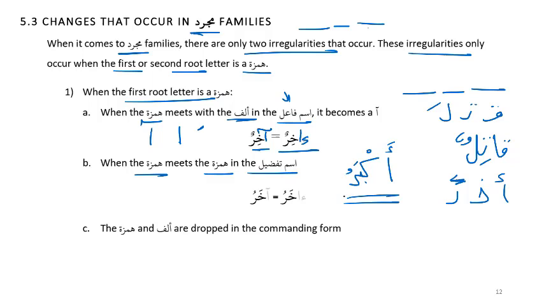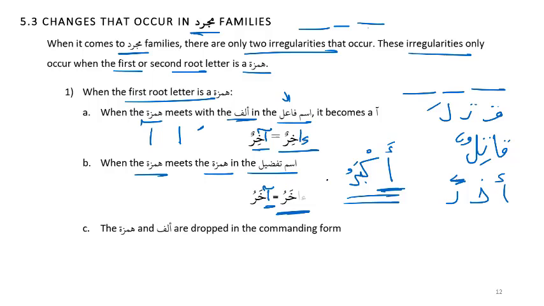Akbaru means greater than, Aktharu means more than, Asgharu means smaller than. So with Ismul Tafzil, we have an Alif coming in the beginning. If the first root letter is a Hamza, such as Hamza, Kha, Ra, the Hamza and Alif combine together to become Alif Mad, Akharu.